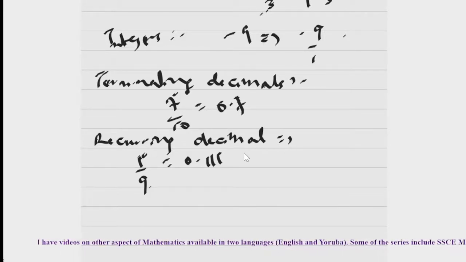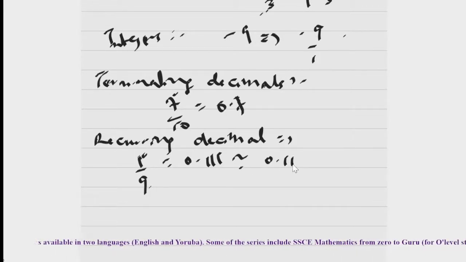So you see that you will be having 0.111111, and we call this a recurring decimal. Indeed, you can rewrite it as 0.1 with a dot over the 1. This means that 1 reoccurs.